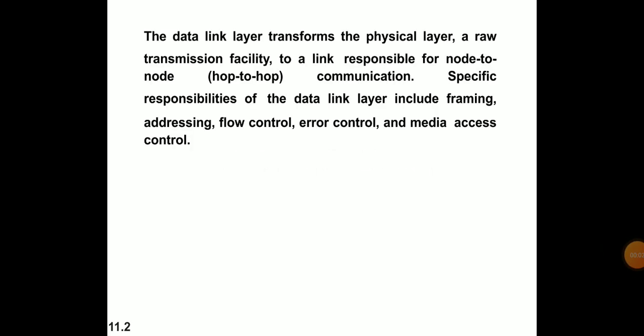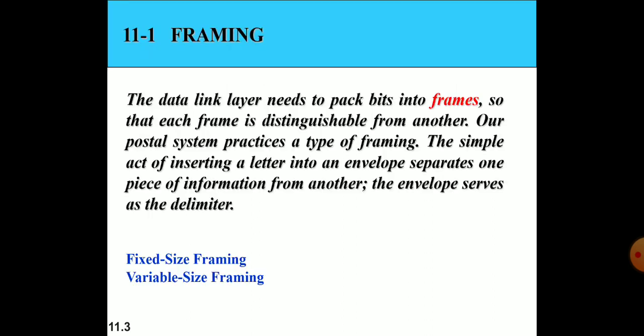The topic is data link control. The data link layer transforms the physical layer, a raw data transmission facility, to a link responsible for node to node, it means host to host communication. Specific responsibilities of the data link layer include framing, addressing, flow control, error control, and media access control.